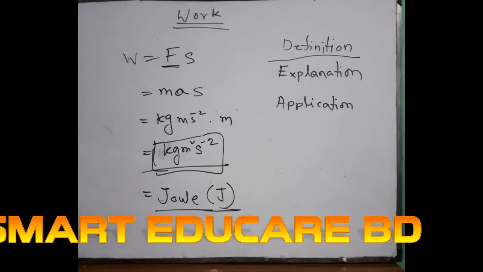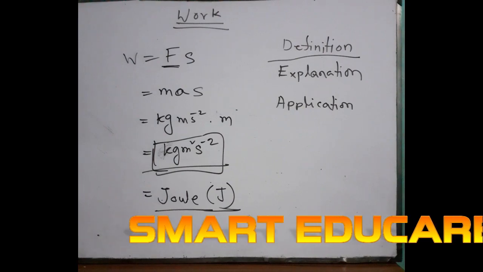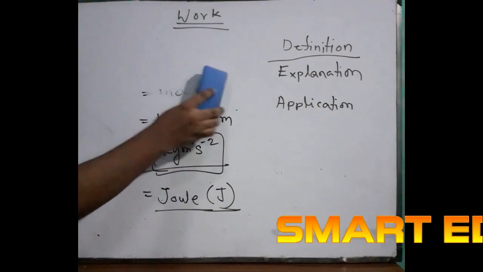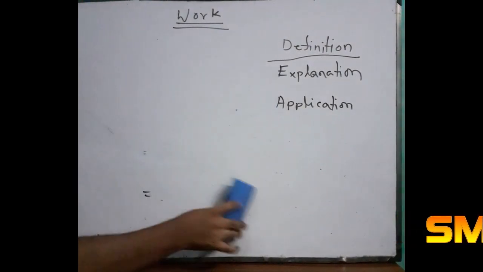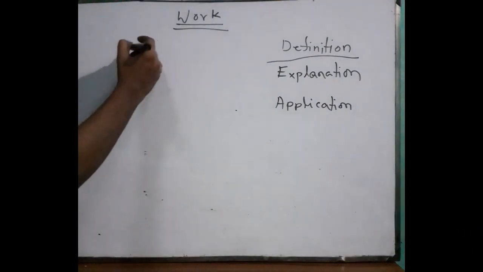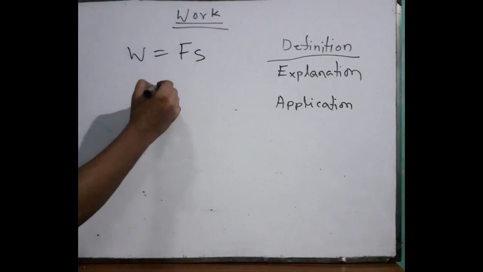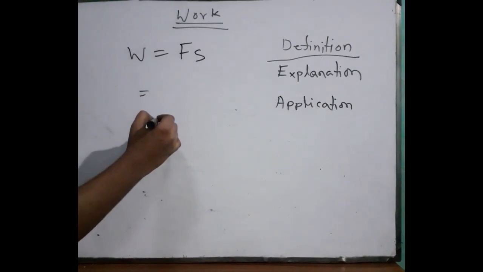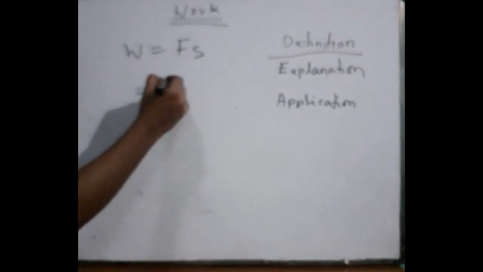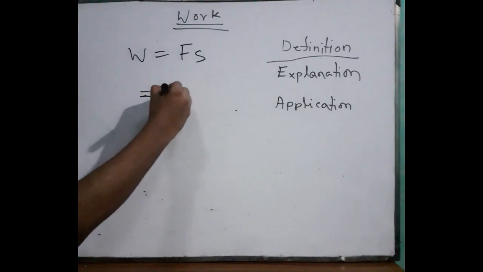Now let's go to the dimension. You know what the dimension is? So same here, W equals F S. So what is the dimension of F? Let's break it out. F means M A. I've already written it. S means displacement, right?